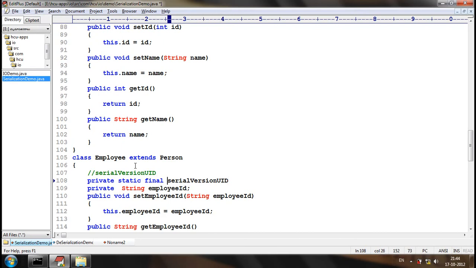The data type will be long. To make it a long, we should append L at the end. One L means long. We are just telling that one is a long by making it 1L.